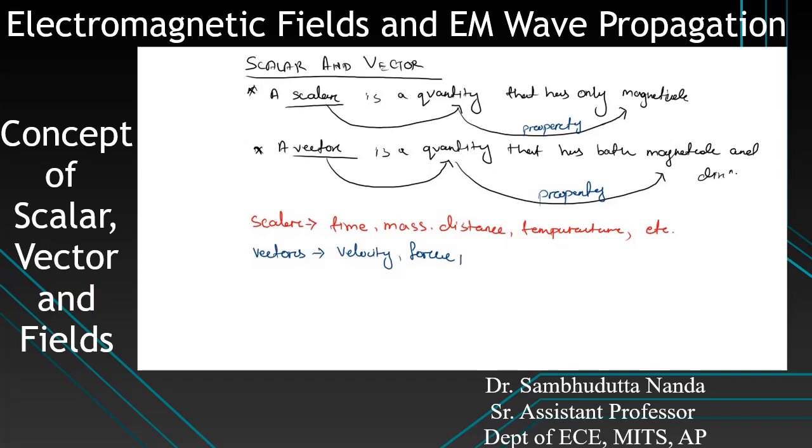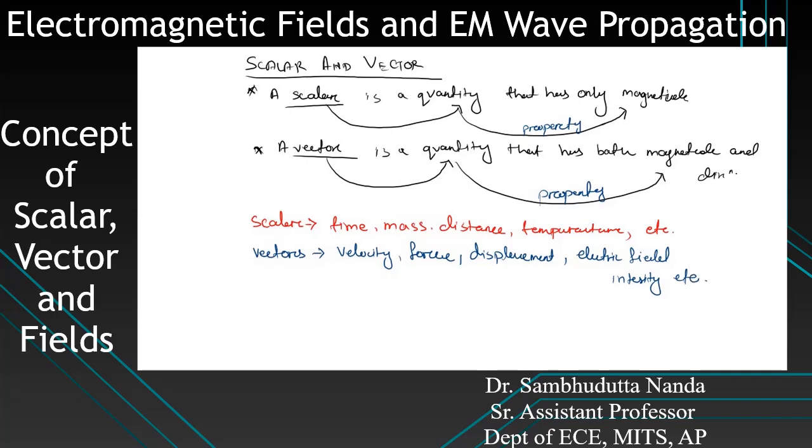If distance is a scalar, then displacement will be a vector. Then electric field intensity is an example of a vector quantity.